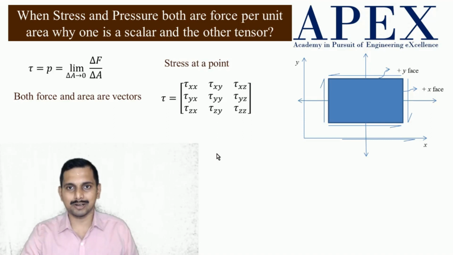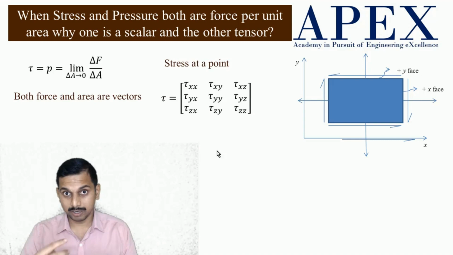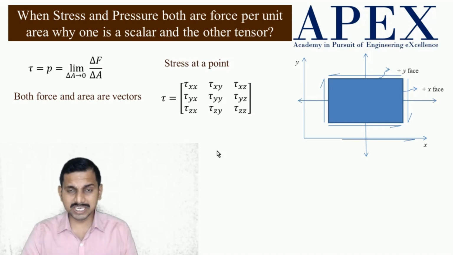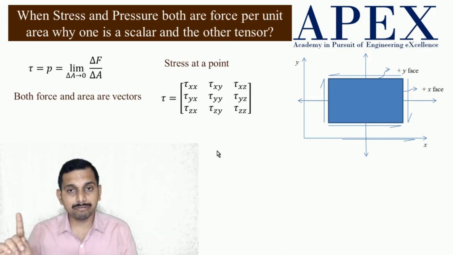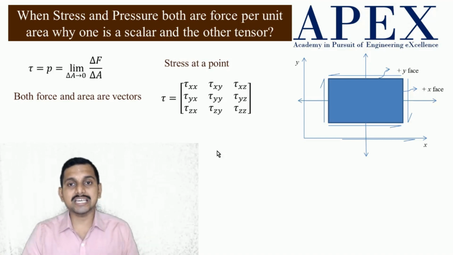It is not one component. Always, when you say tensor, to define a tensor, I will tell you that a vector is a first order tensor, a scalar is a zeroth order tensor, whereas stress is a second order tensor.